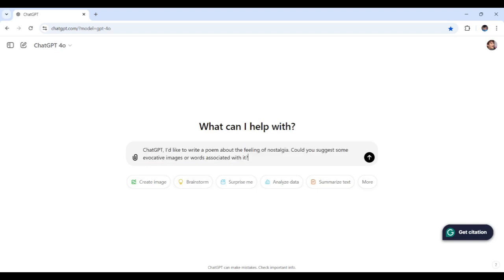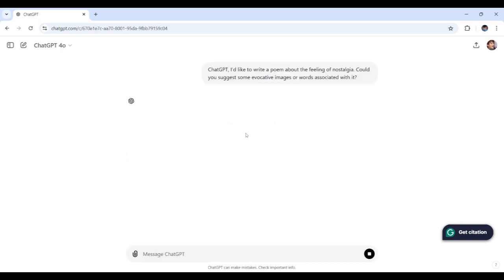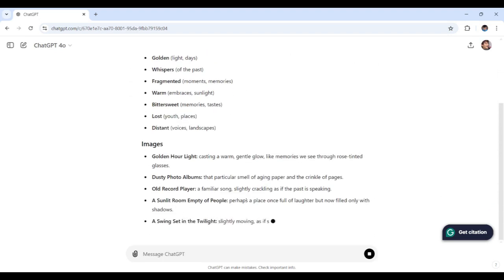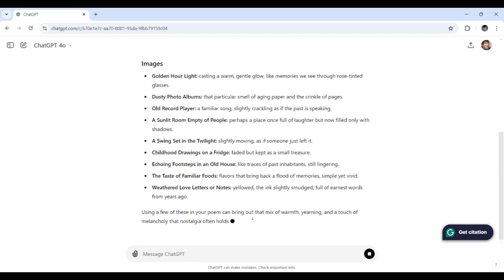As we send this, ChatGPT is going to generate some ideas that are perfect for setting the tone of our poem. It depends on what the results will be from ChatGPT. So let's see if it brings up any interesting visuals or metaphors we might not have considered. All right, so here it is.